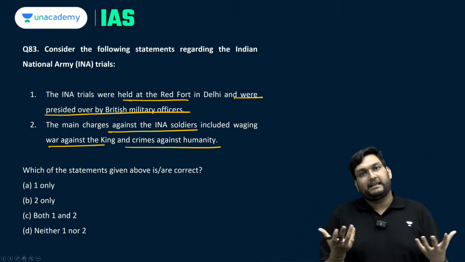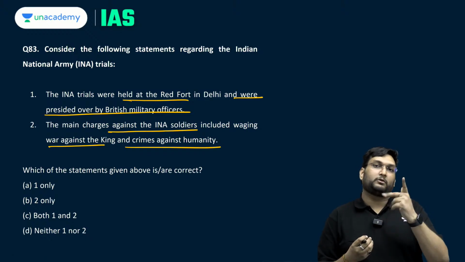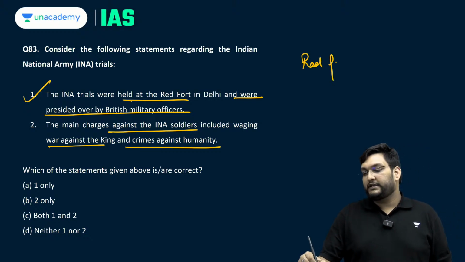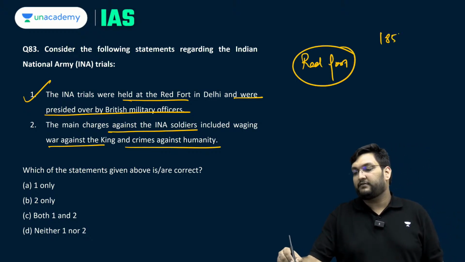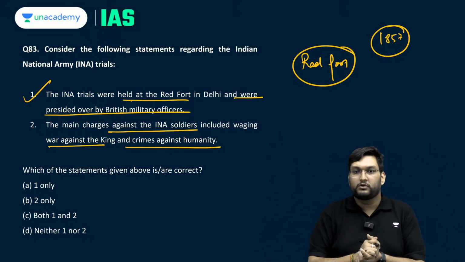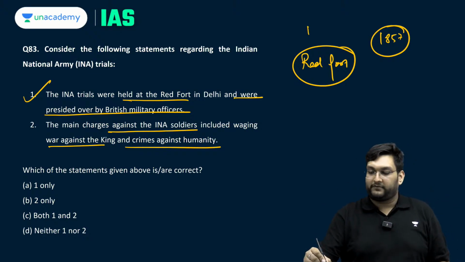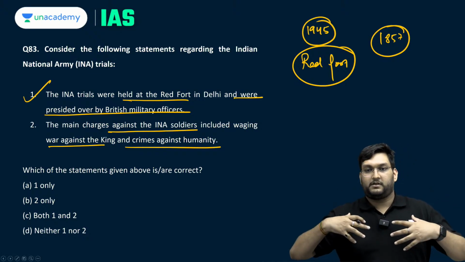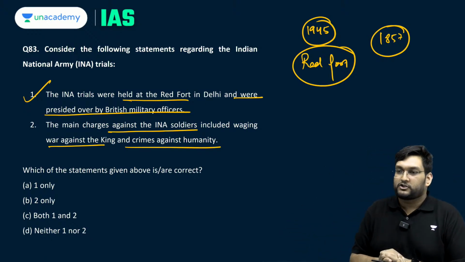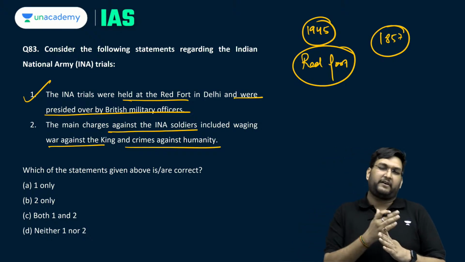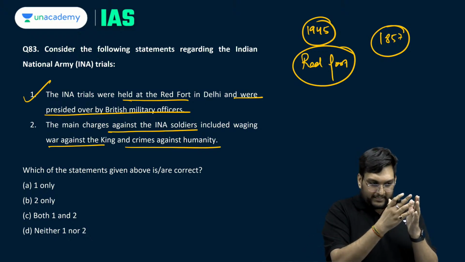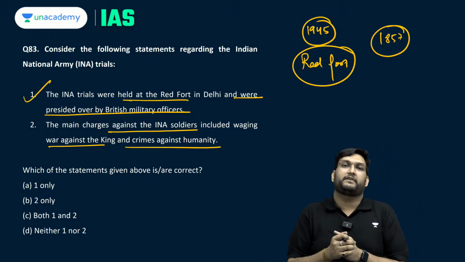Now, again, if you look at the second statement, you will automatically realize what the problem is here. Yes, it was in Red Fort. They wanted to emulate the same story as in 1857, where they tried Bahadur Shah Zafar in Red Fort and prosecuted him and sent him to Rangoon. So, in 1945, which was their foolishness, they wanted to recreate a spectacle of the INA soldiers. And this backfired very badly on the British, because there was so much support. The India of 1857 and the India of 1945 was very, very different.